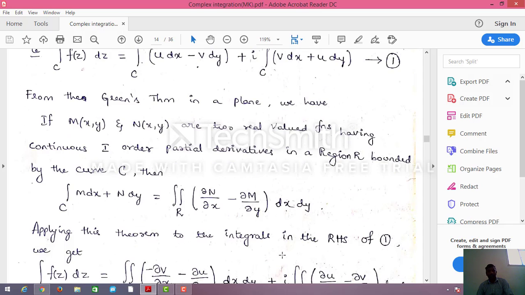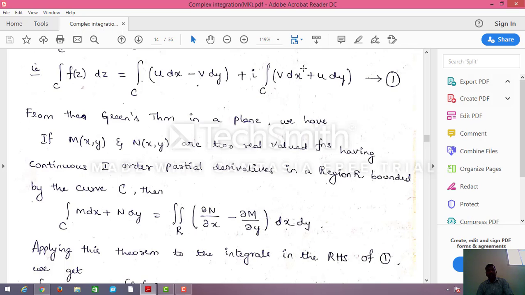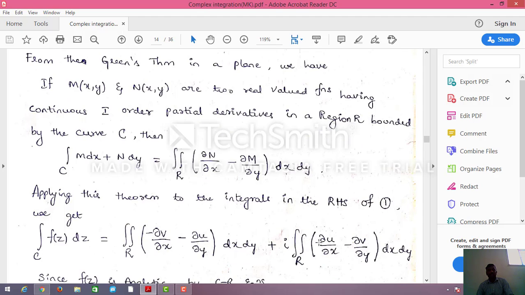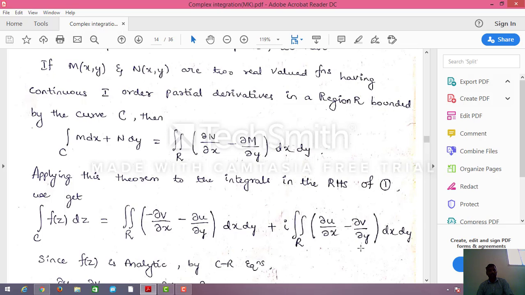Plus i into, with M as v and N as u, according to the formula dou N by dou x minus dou M by dou y. Now I write i into the double integral over R of dou u by dou x minus dou v by dou y dx dy.